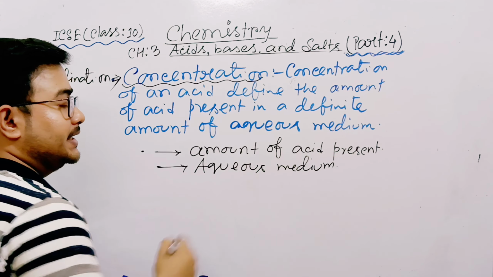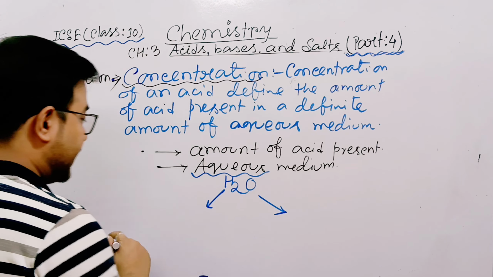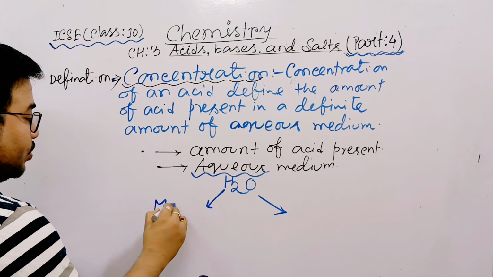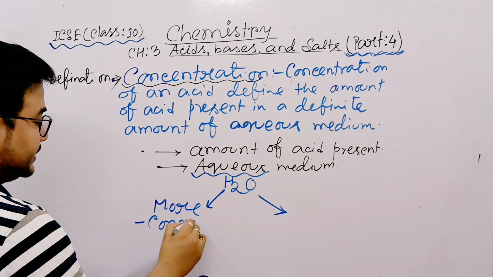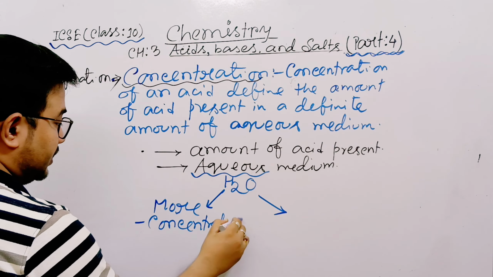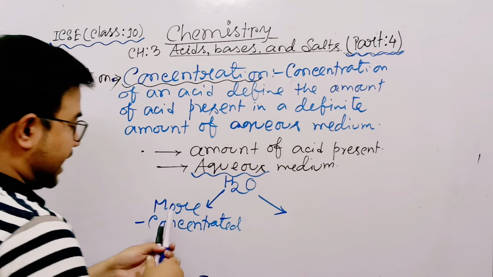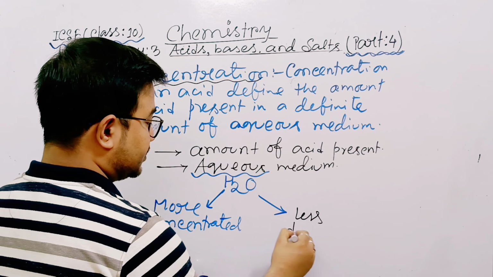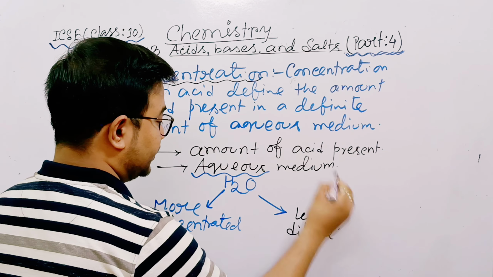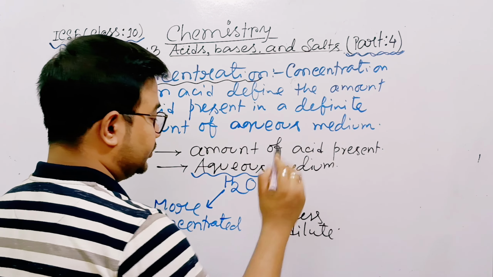Aqueous means water. So look at the board. From here we have two concepts again. If amount of water is more, then it is called concentrated. If the amount of acid is less, it is called dilute or diluted.